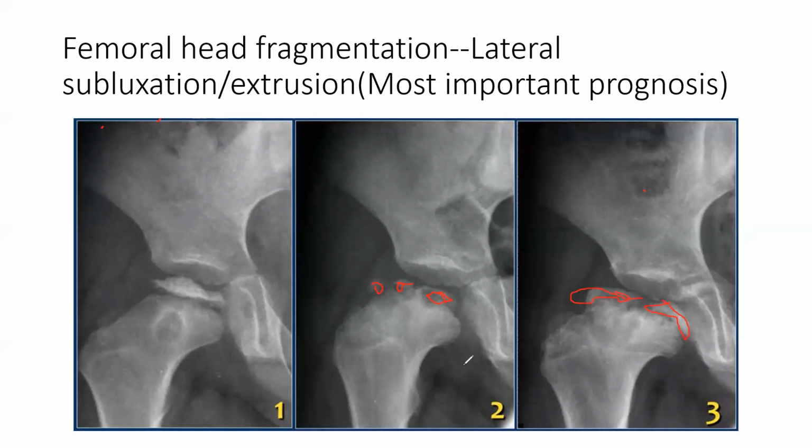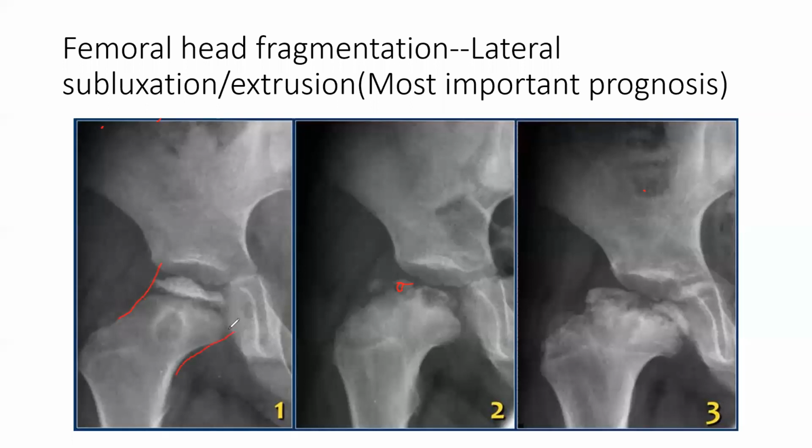Lateral subluxation: how do you see lateral subluxation? See this lateral boundary and medial boundary. The head is contained within the acetabulum. Now if you see, the acetabulum is this, and the femoral head is going outside. I will show you this. You see, this is the earliest picture of the femoral head.